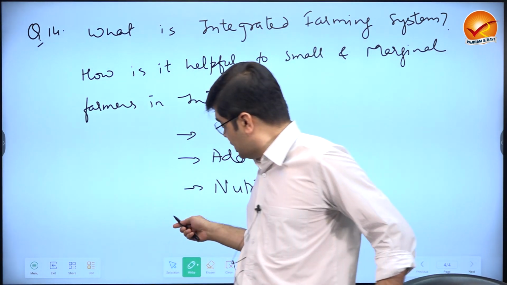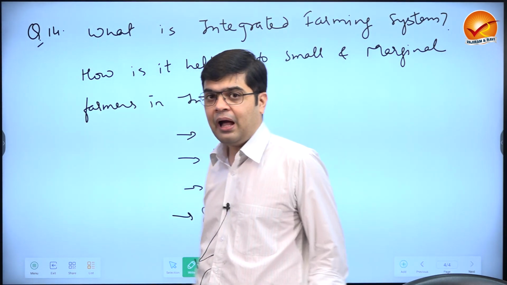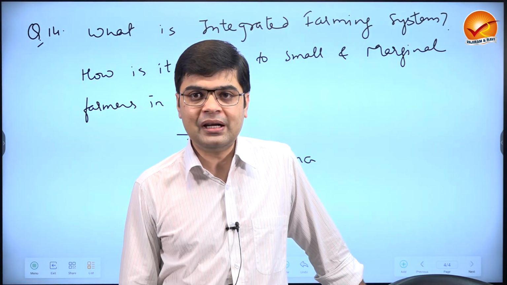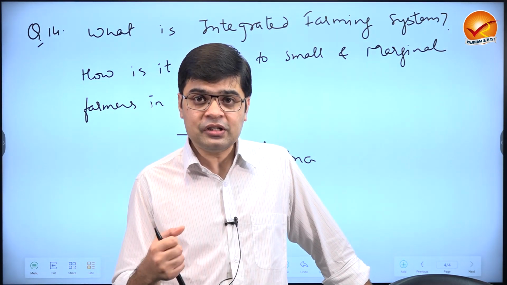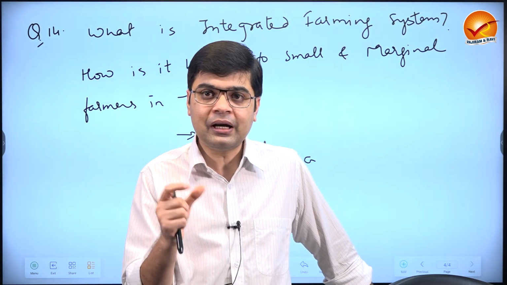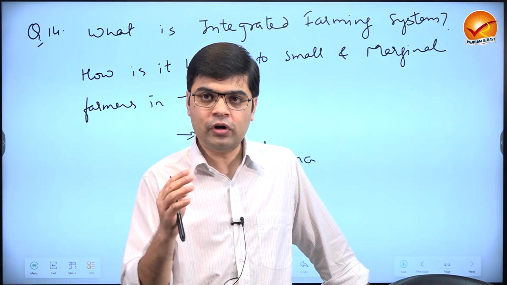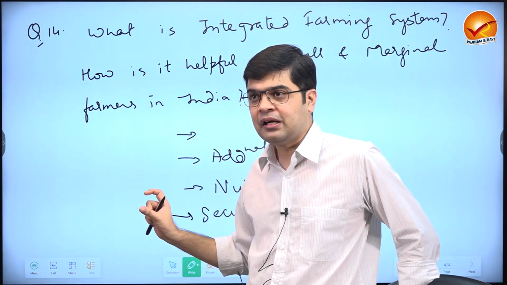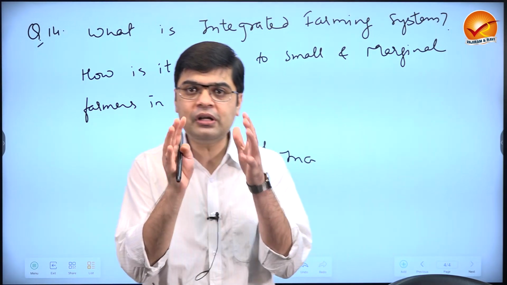Or for example, security in case of a lean season. What if I am cultivating paddy in, let's say, Jharkhand? What if there is less rainfall? I'm not able to cultivate paddy because of this, like we have droughts this year. Then if I have animals in my backyard, I can use some part of my land for cultivating animal fodder. And fodder crops are short duration crops. Fodder crops don't require much water. And at least I can sustain myself by selling the output that is given by those animals to me. So it is going to give me security in the lean season.